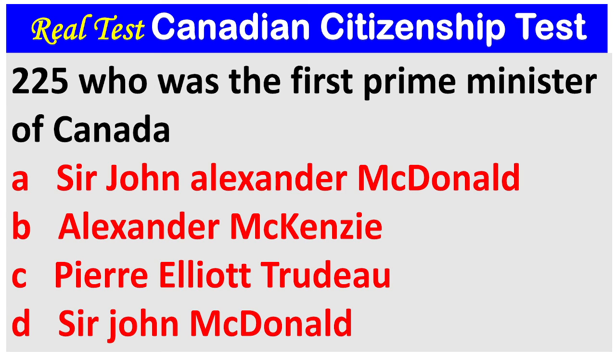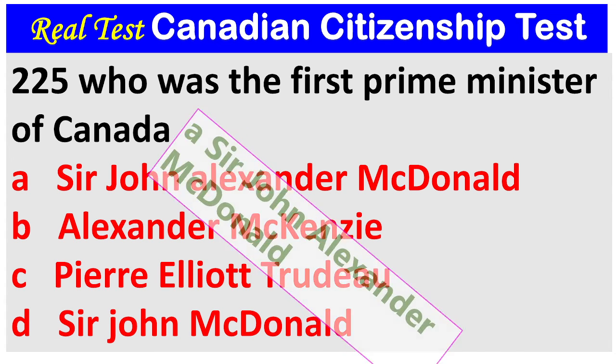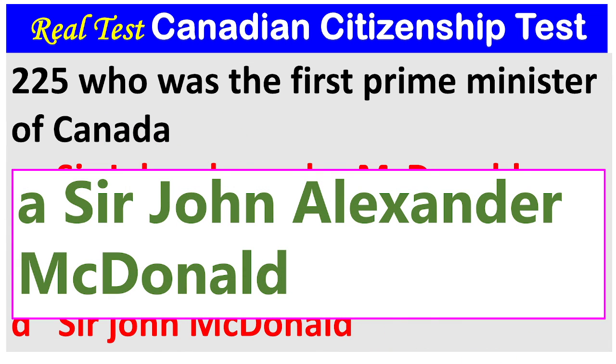Question 225. Who was the first Prime Minister of Canada? A. Sir John Alexander Macdonald. B. Alexander Mackenzie. C. Pierre Elliott Trudeau. D. Sir John Macdonald. 1, 2, 3. The answer is A. Sir John Alexander Macdonald.